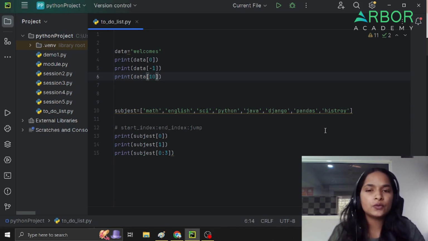In many interviews, for freshers and for experienced candidates also, this difference is asked. Hope you guys got the understanding.